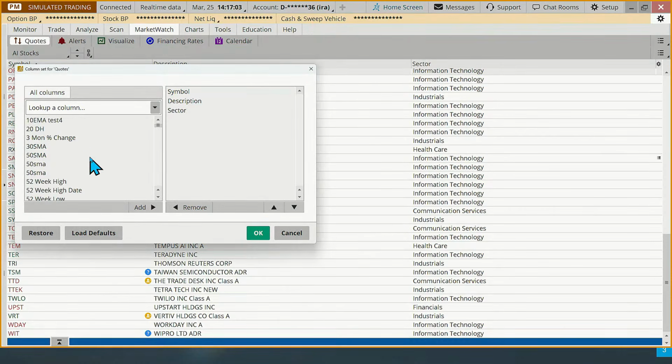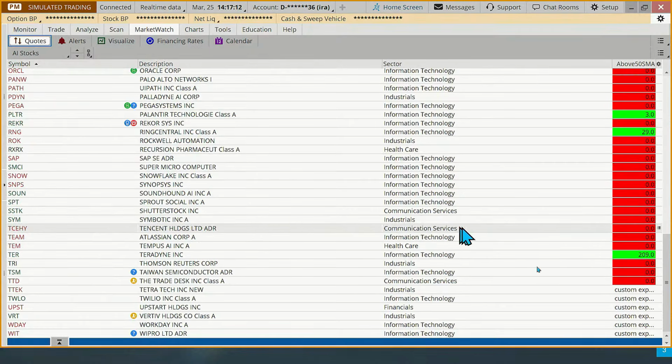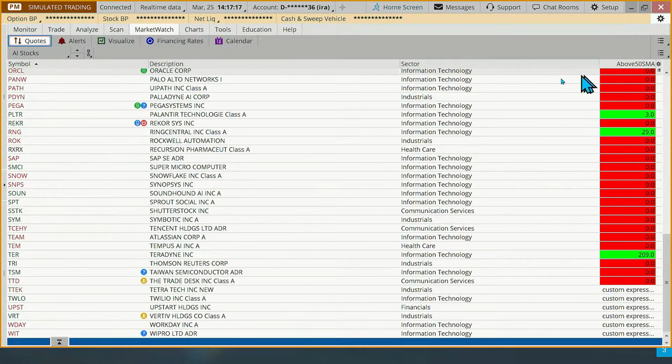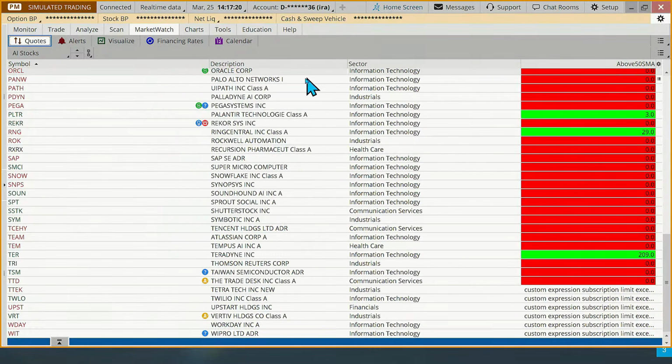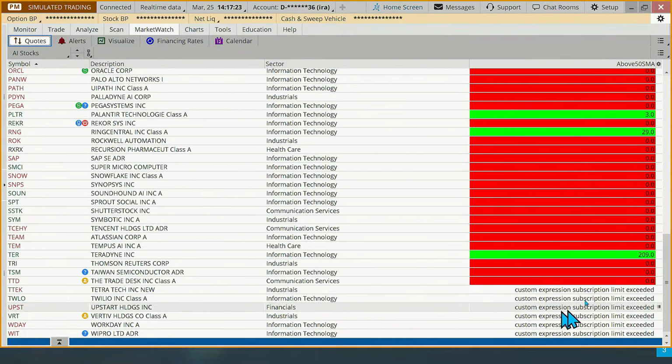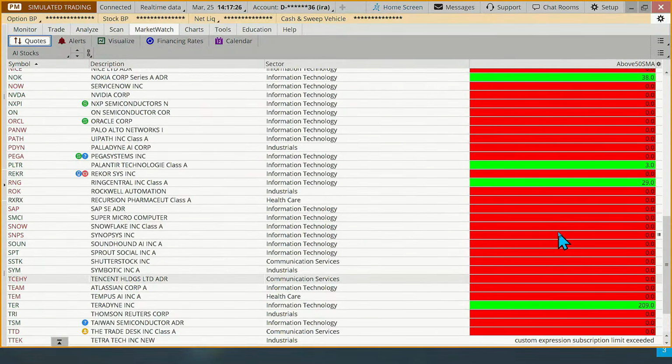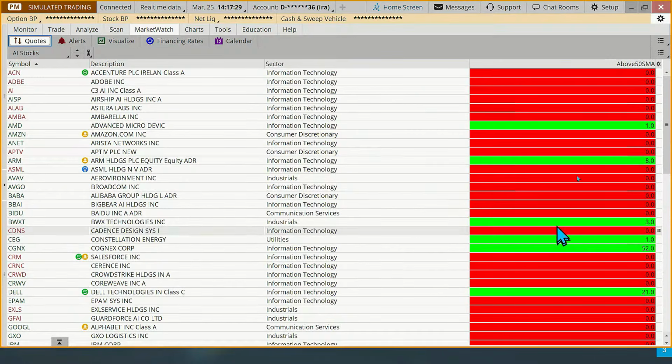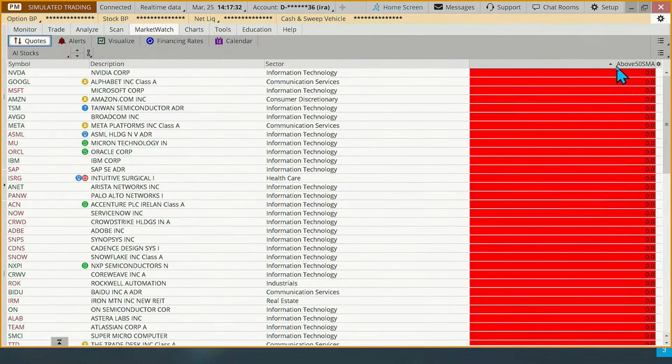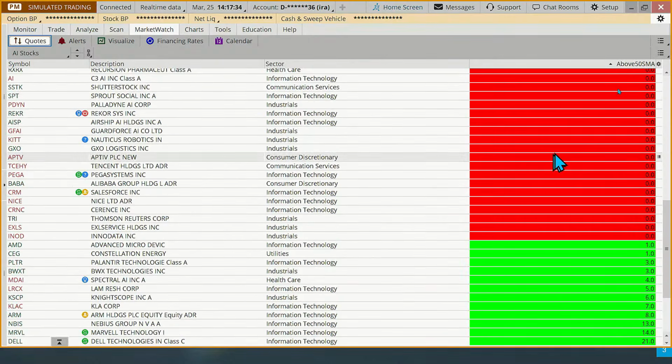But the challenge is that we were getting too many stocks, and it wouldn't give me a data point for all of them. So I'm going to add that there. But what happens is sometimes it shows what's called custom limit is exceeded, it just says limit exceeded. So that's one of the reasons I didn't have that column on there at first. And then you can sort by this column, and you can see which stocks are below the 50-period moving average. So if we're using our 2 green arrow investing plan, the ones that are below the 50-period moving average wouldn't be a buy signal.